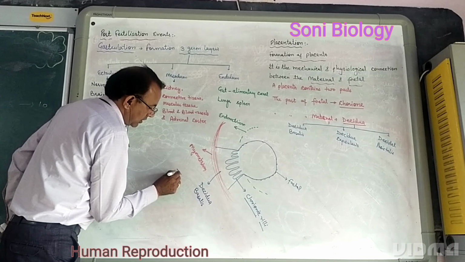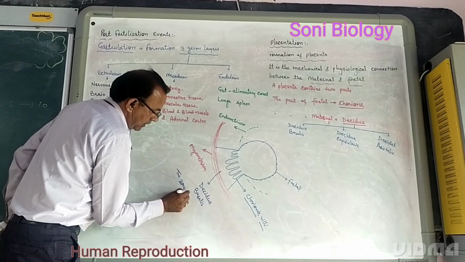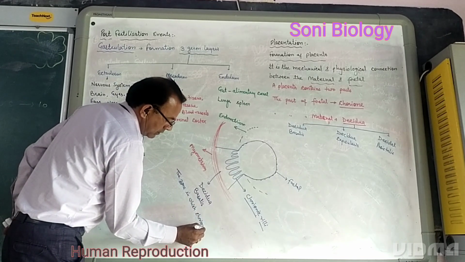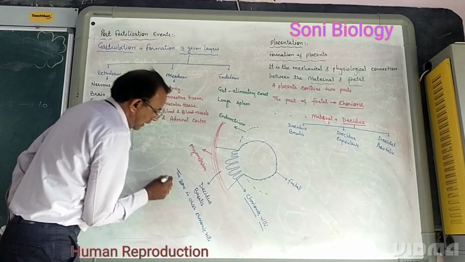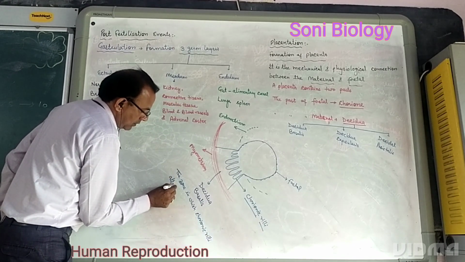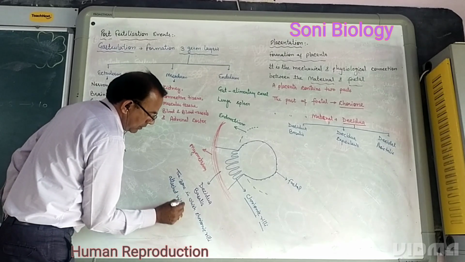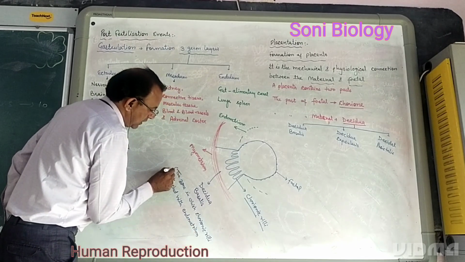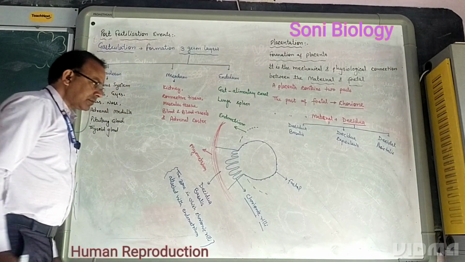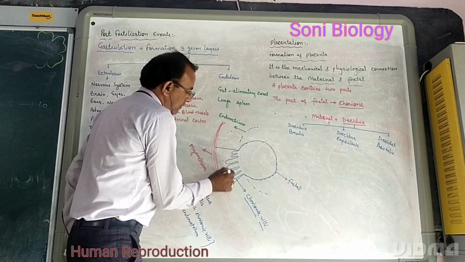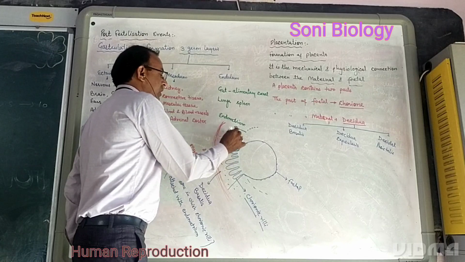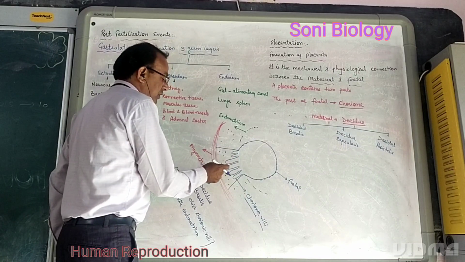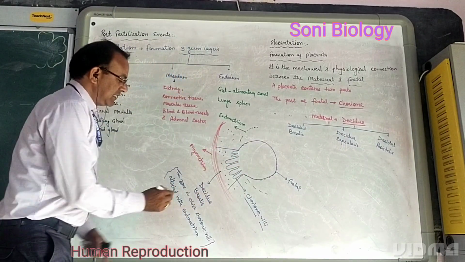It means the zone in which chorionic villi are attached with the endometrium, the inner wall of the uterus. This zone contains many nutritive substances, as we have already studied, fibroblasts and blood vessels. So these chorionic villi take nutrition from this part, and this zone is called decidua basalis.